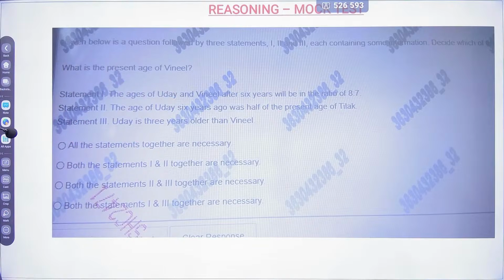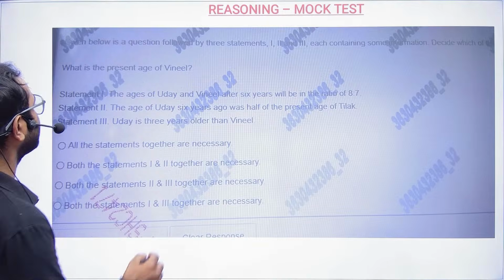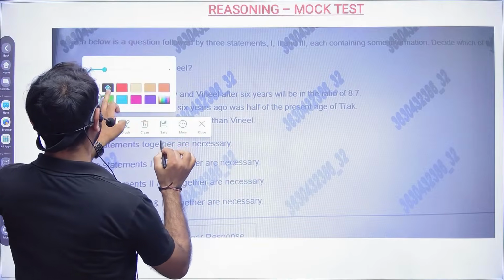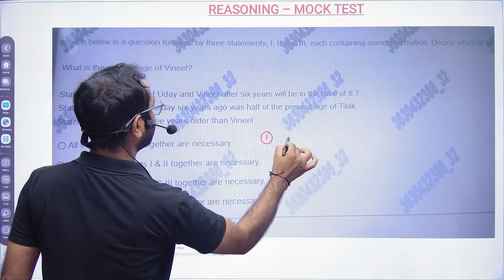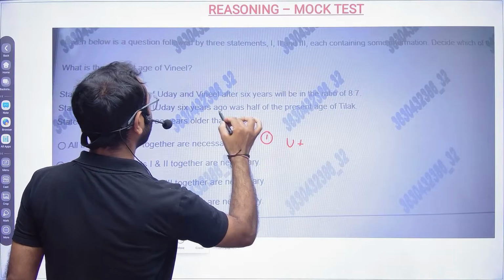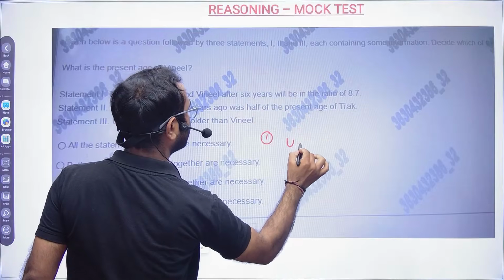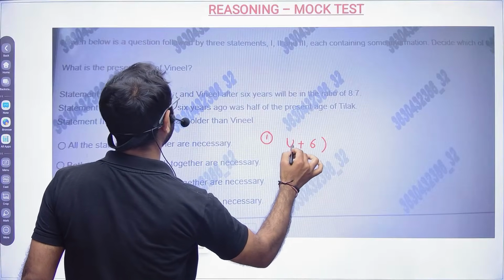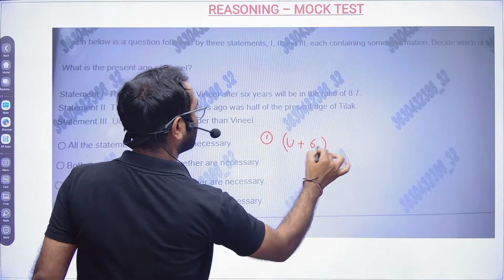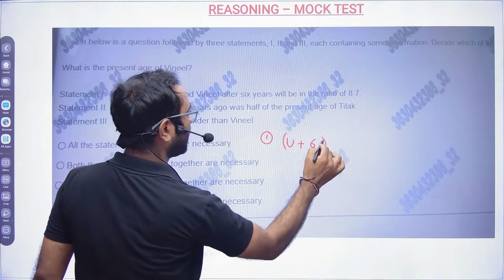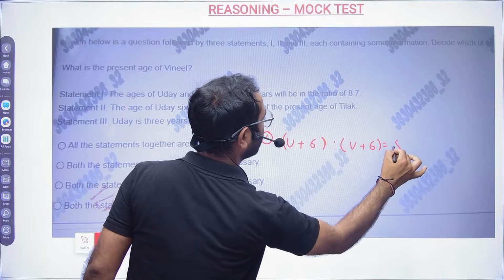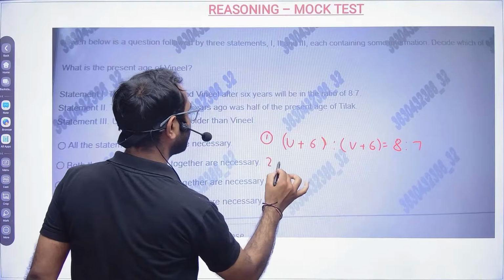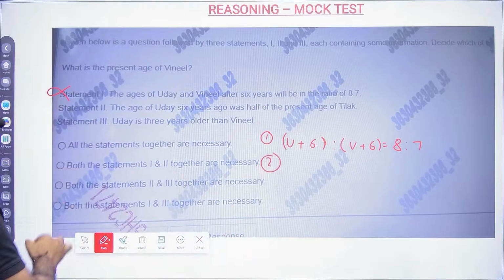Statement 1 says the age of Uday and Vinyl after 6 years will be in the ratio 8:7. So from statement 1, I cannot tell the age of Vinyl.